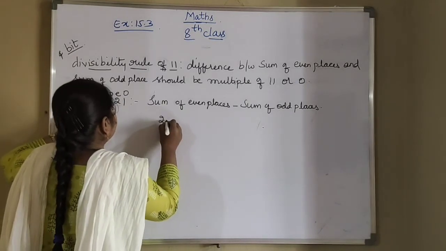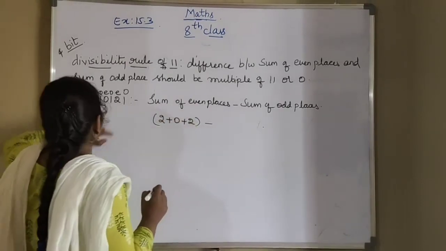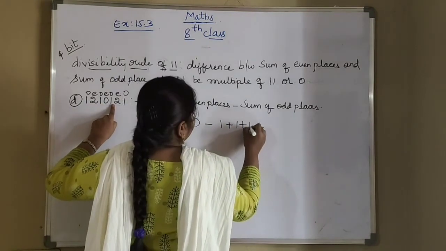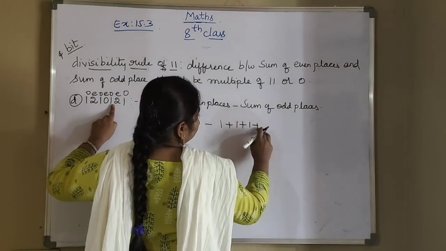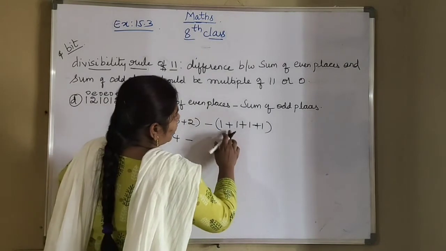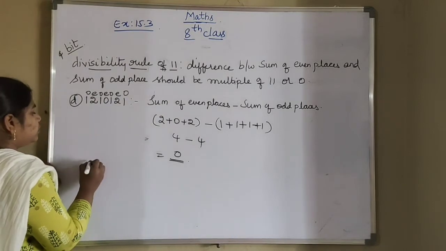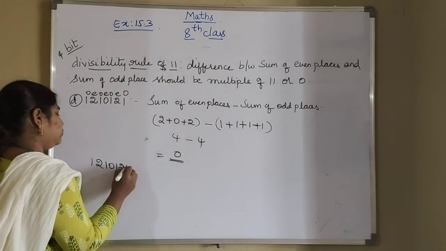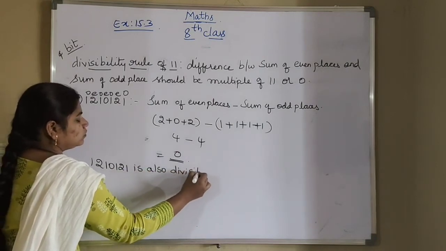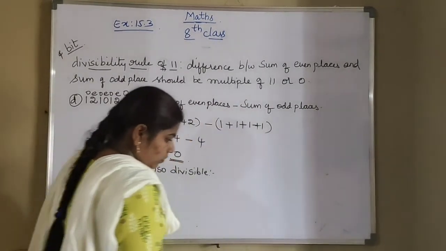What are even places? 2 plus 0 plus 2 minus, what are odd places? 1 plus 1 plus 1 plus 1. Now 2 plus 2 is 4 minus 1, 2, 3, 4, that is 4. 4 minus 4 is 0. Again this is also divisible. Next is E bit.